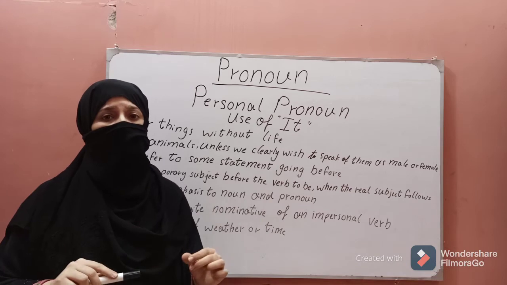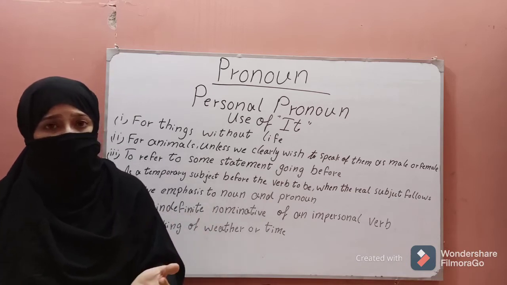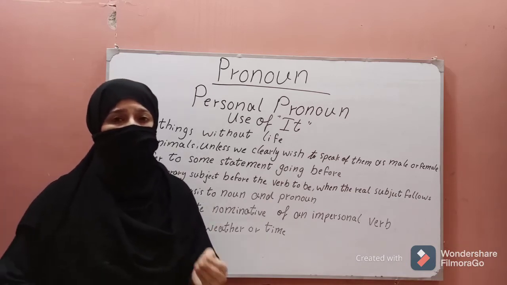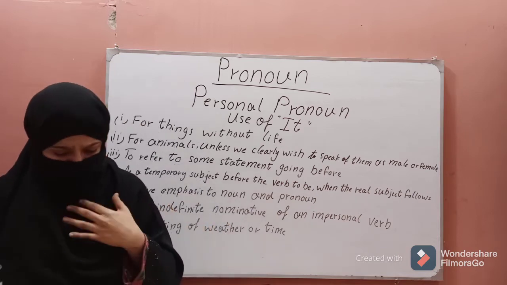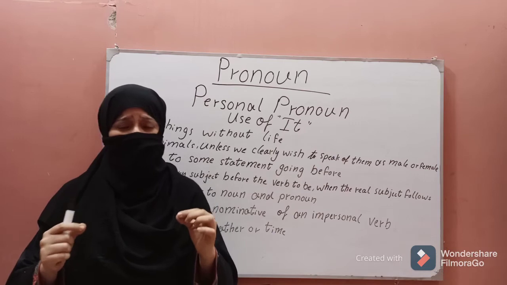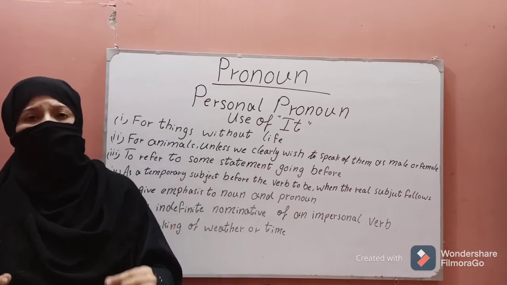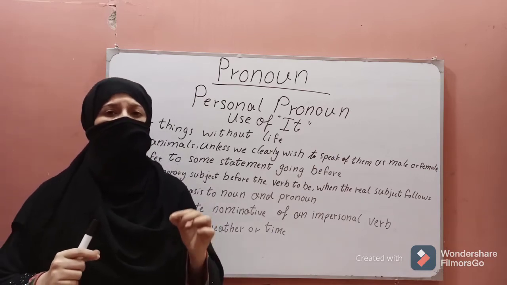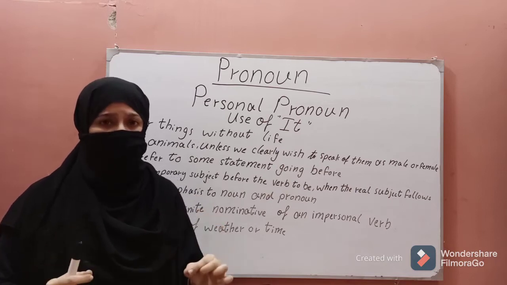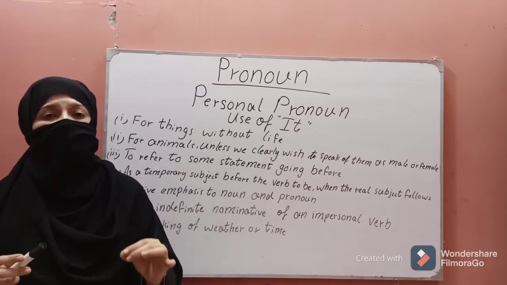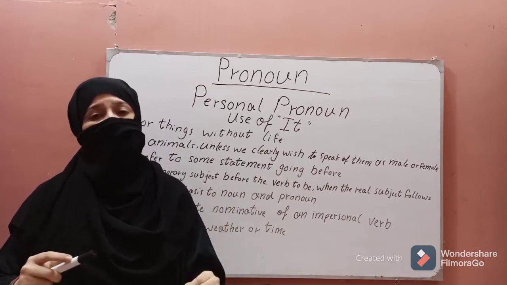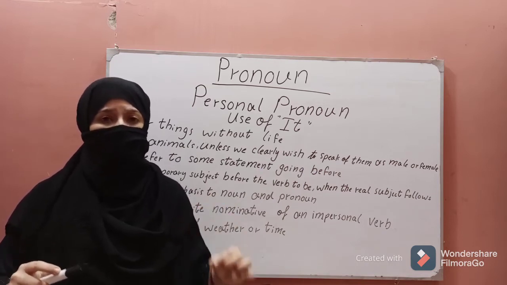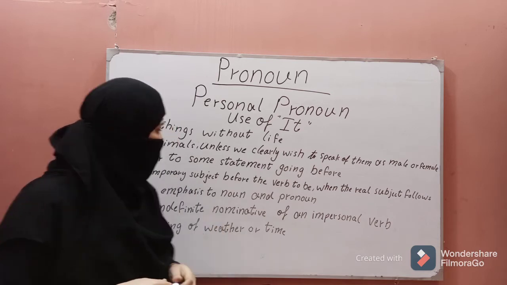starting from it. Where is the subject in this example? It is easy to find fault. If we remove it, we can say to find fault is easy. We can start from to find fault, we can make to find fault the subject, and in this way it will be a correct sentence. To find fault is easy.